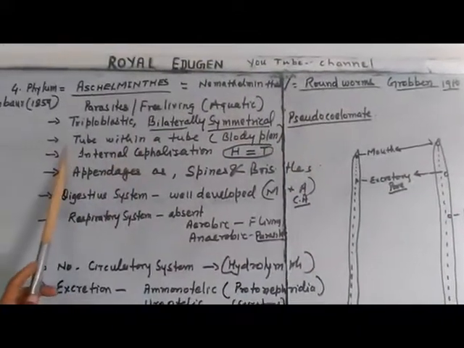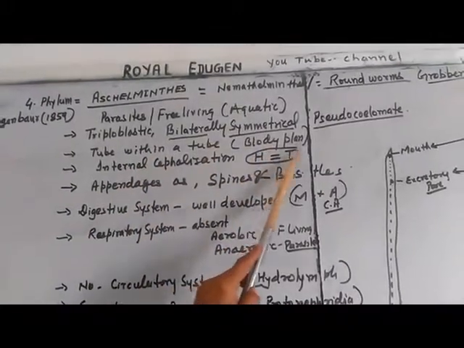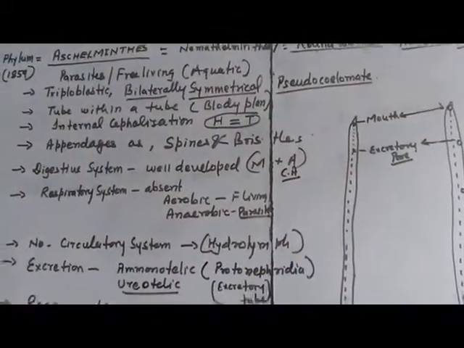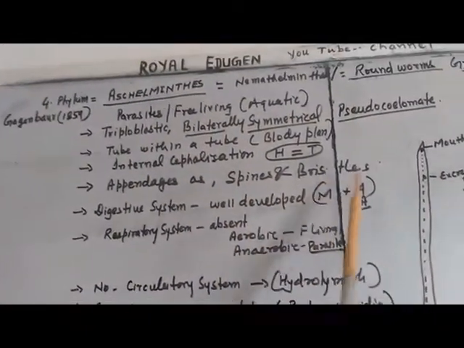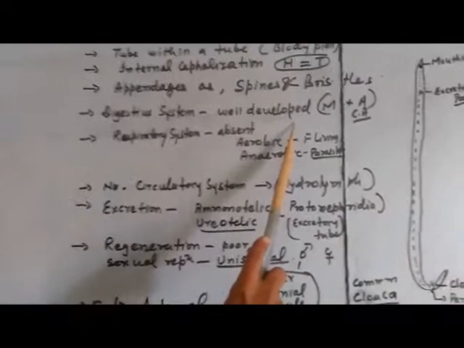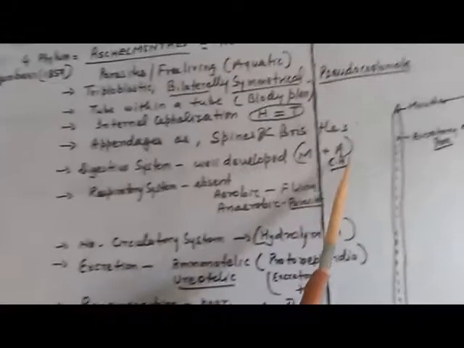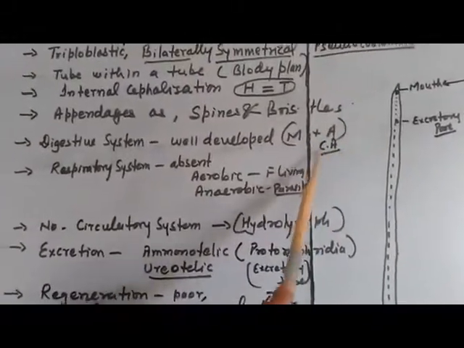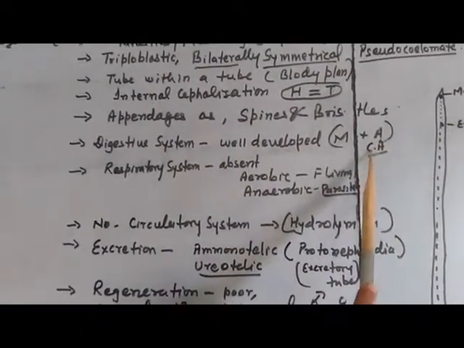They have another characteristic in body plan: a tube within a tube body. Appendages such as spines and bristles may be present, but suckers and scolex-like organs are absent. The digestive system is well developed. It has no blind sac; it is complete, from mouth to anus. The anus is commonly called the cloacal aperture, common for discharge of fecal matter as well as urine.